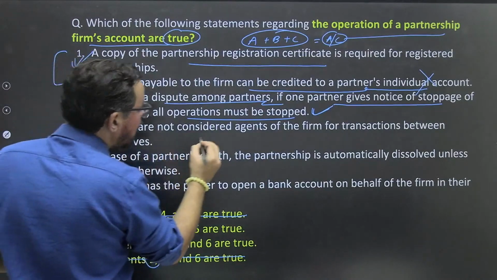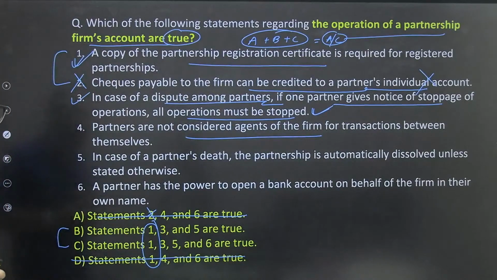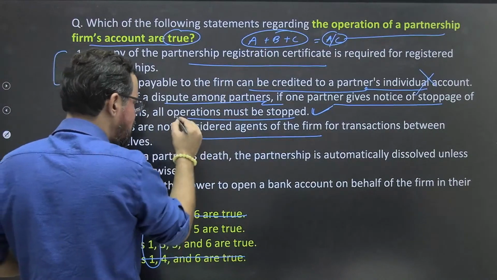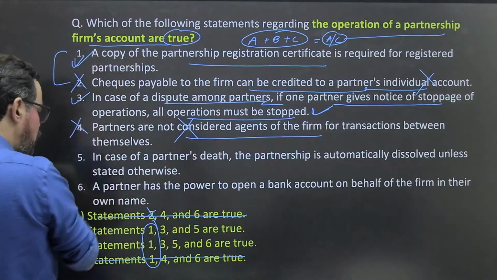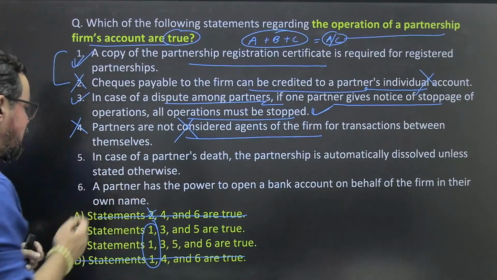Partners are not considered agents of the firm for a transaction between themselves. Partners are not considered agents? They are mutual agents. A partnership firm is all about mutual agents. This is wrong. So statement 4 is wrong, in both the cases.